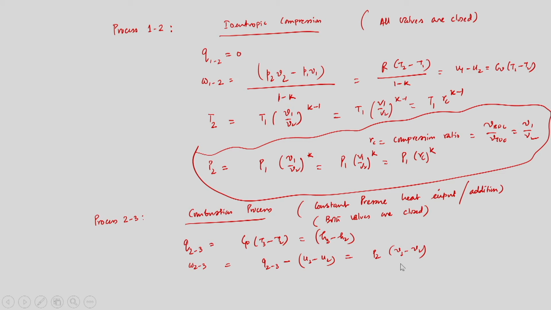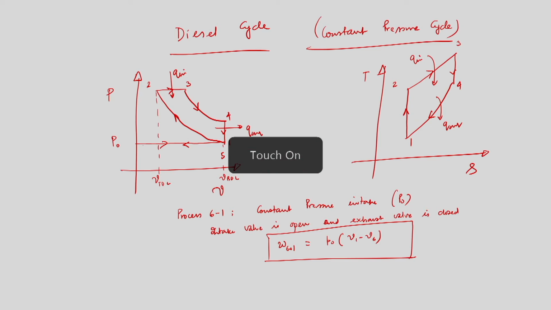Pressure is remaining constant, change in volume V3 minus V2, right? If we go back to my previous slide, there is a change in volume during the combustion process, that is volume is no longer remaining constant. That is what we have discussed, that combustion will start when the piston is slightly below TDC, and it will last even when the piston is coming back from TDC, so the volume will change. Rather, we are approximating pressure as constant, and this is a very good approximation.